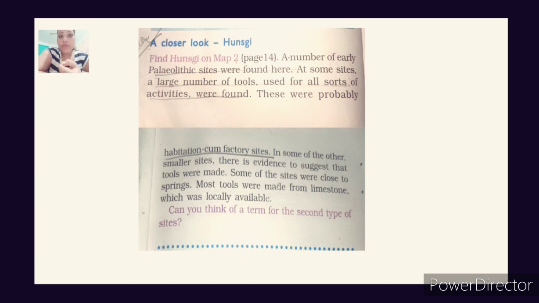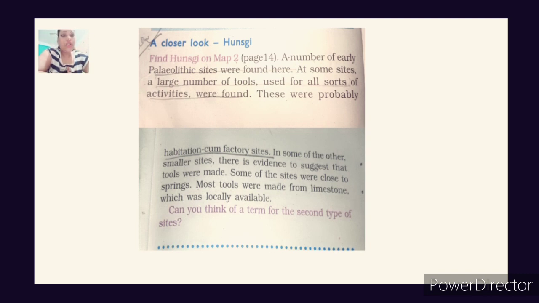So we have come to the end of the chapter. We have discussed the names and dates which are important, that is the Paleolithic, Mesolithic and Neolithic periods. We came to know about the area known as Hathnora, and also what men and women have probably done, and how the work was being divided.